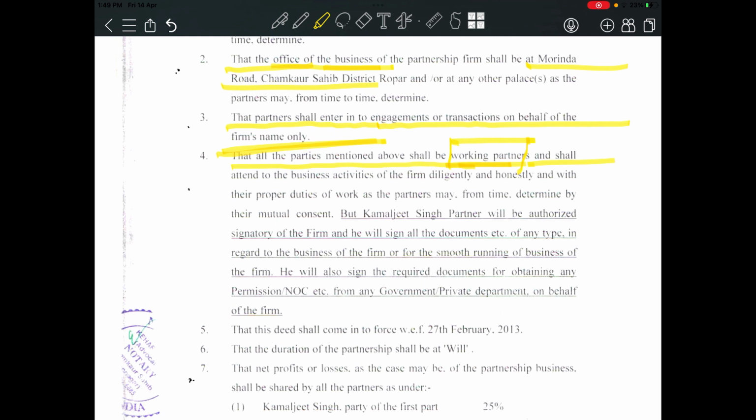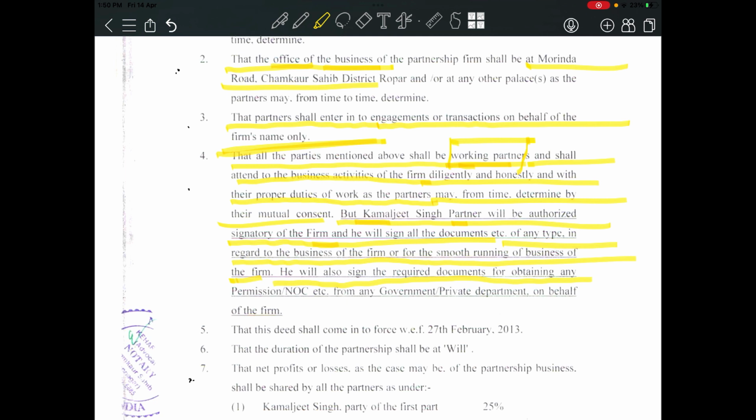Okay, and shall attend the business activities of the firm diligently and honestly, with all their proper duties of work as the partners may from time to time determine by their mutual consent. Now they have given their consent that all the partners will work properly, as per the requirement of the business, with proper honesty. But Kamaljit Singh, partner, will be the authorized signatory of the firm and will sign all the documents of any type in regard to the business of the firm or for the smooth running of the business of the firm. He will also sign the required documents for obtaining any permission, NOC etc. from any government or private department on behalf of the firm.